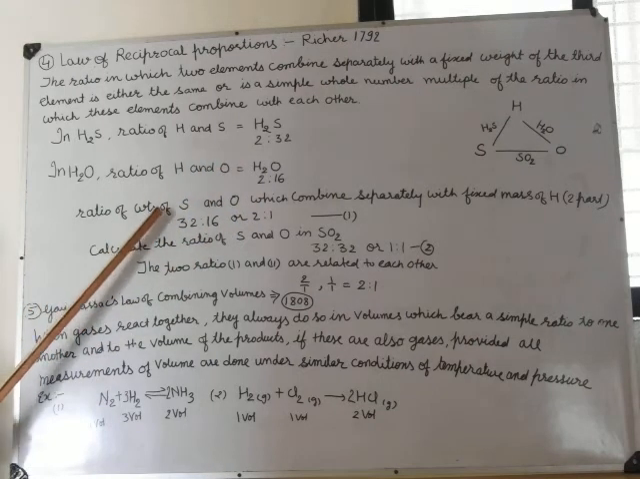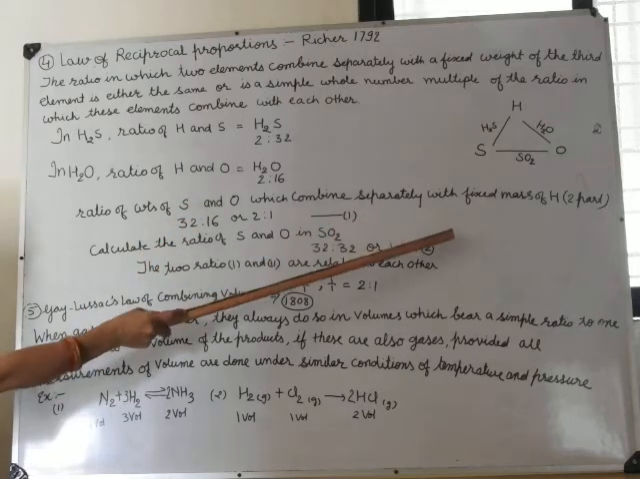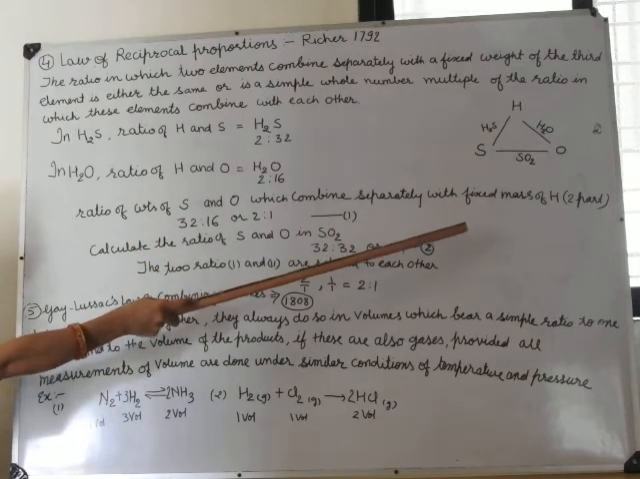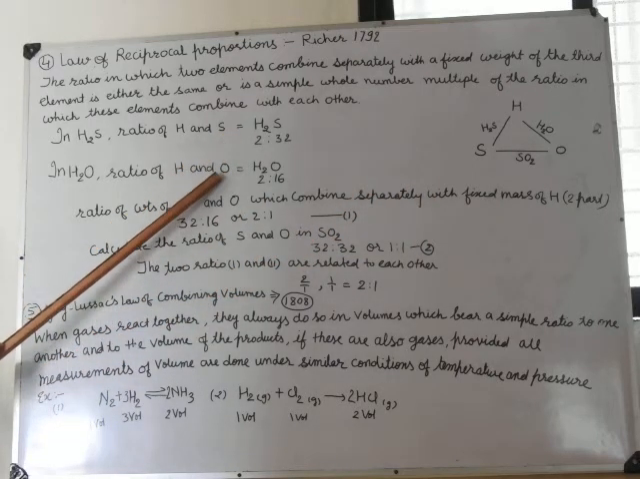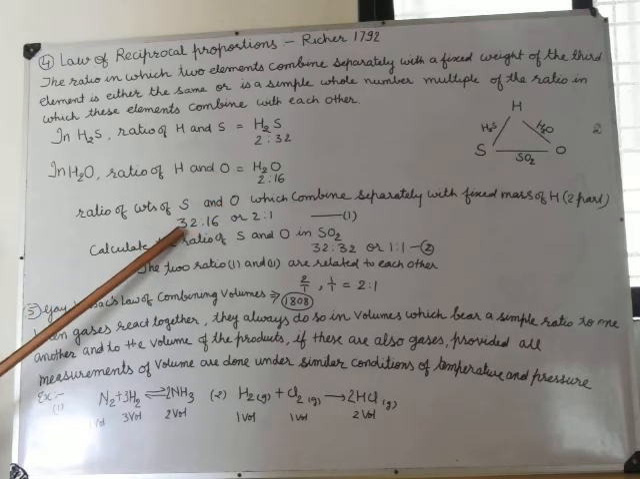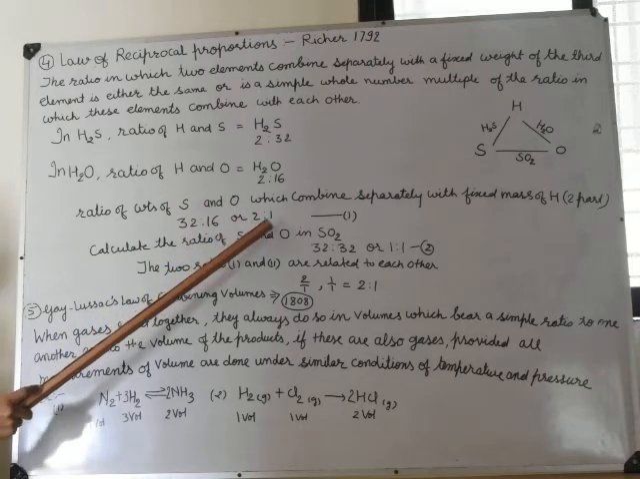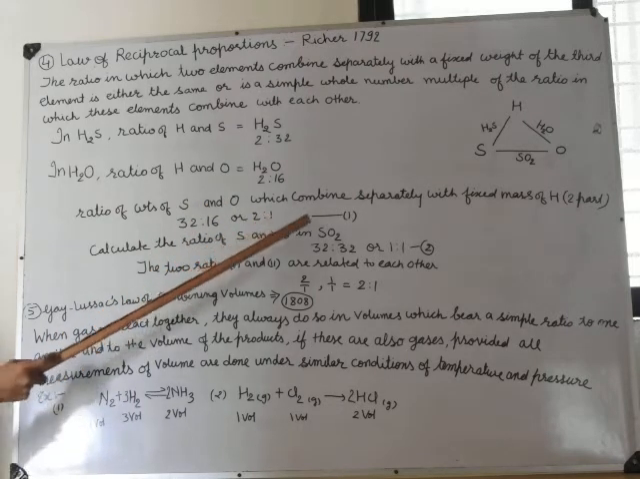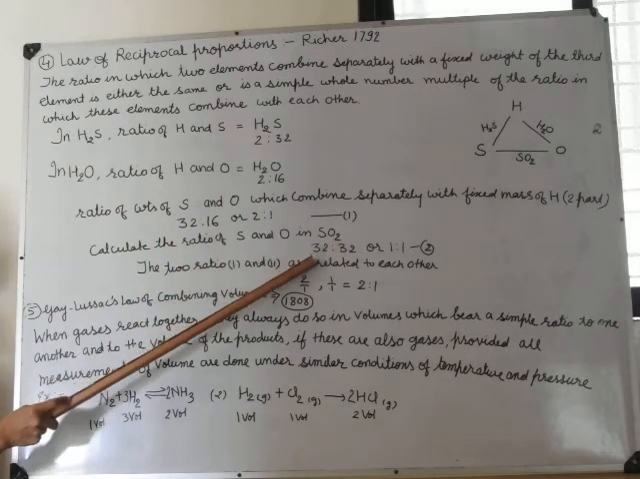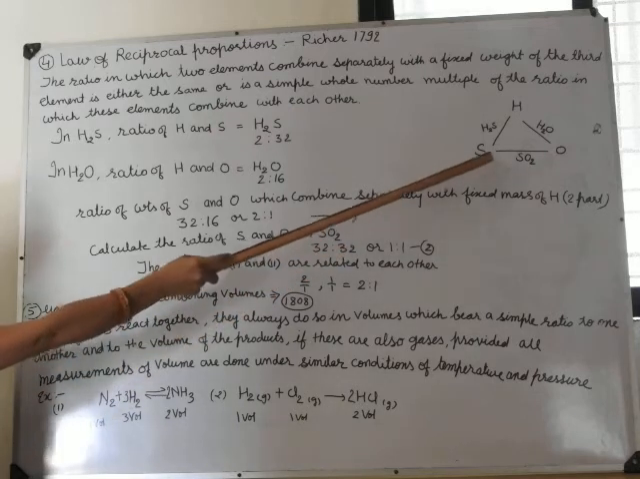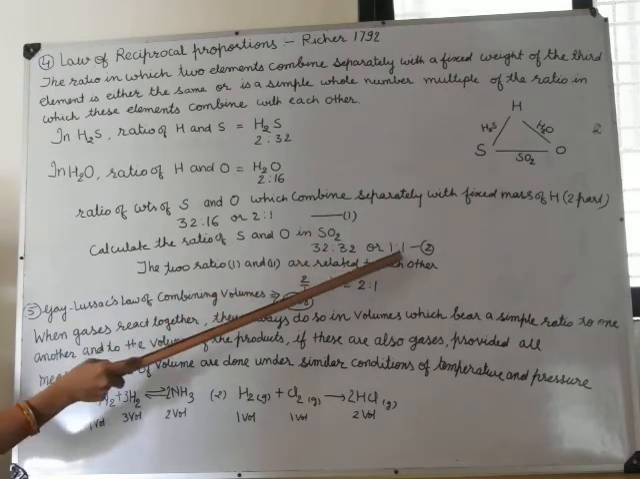The ratio of weights of sulfur and oxygen which combine separately with a fixed mass of hydrogen, 2 parts of hydrogen in H2S and 2 parts of hydrogen in H2O, is 32:16, which is 2:1. This is the simple ratio. Now calculate the ratio of sulfur and oxygen in sulfur dioxide: 32 to 32, that means 1:1.